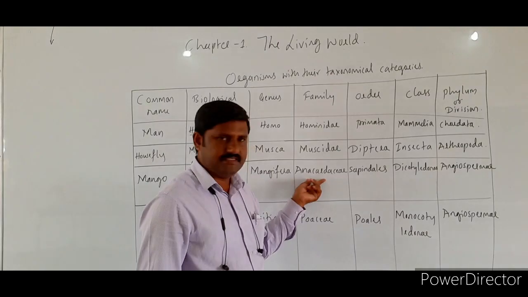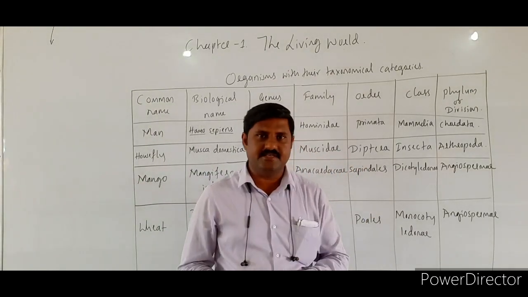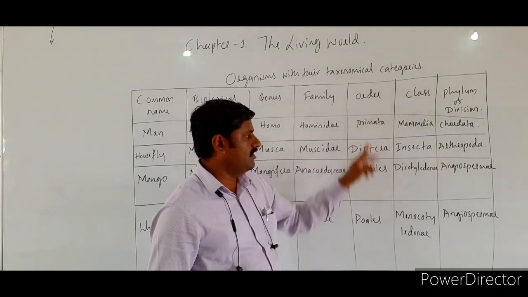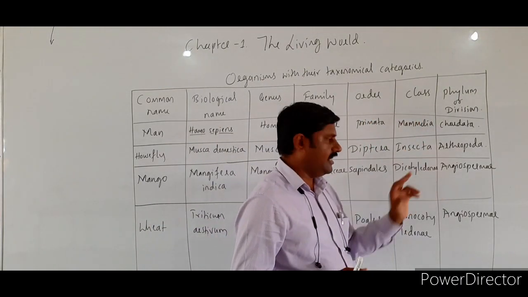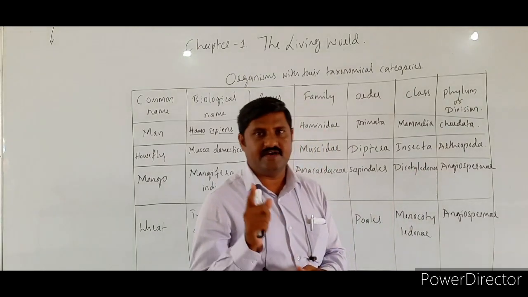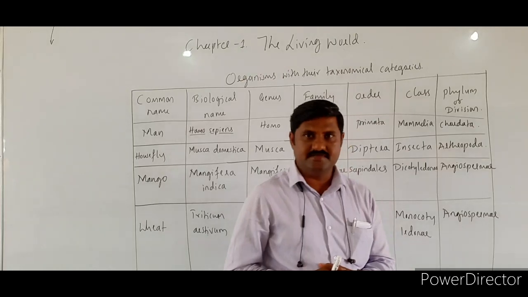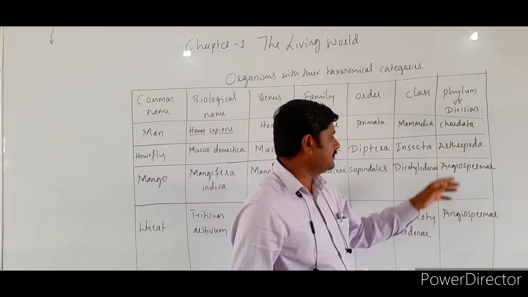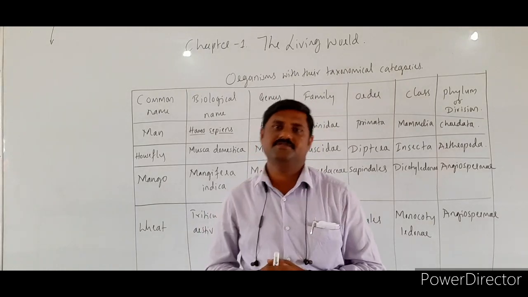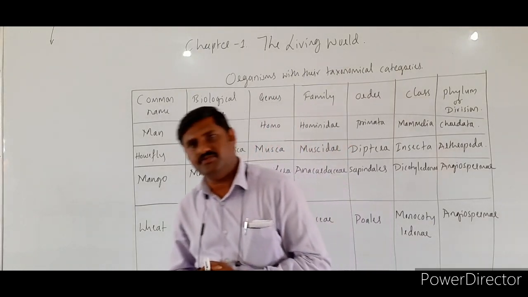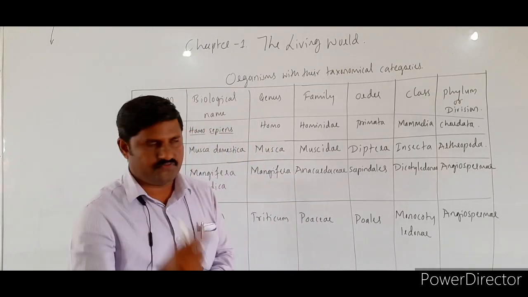Sapindales is the order of the mango tree, and the class is Dicotyledonae. It is a dicot plant, and the last one, phylum or division, is Angiosperm. Angiosperms are plants which produce seeds covered with a fruit wall.